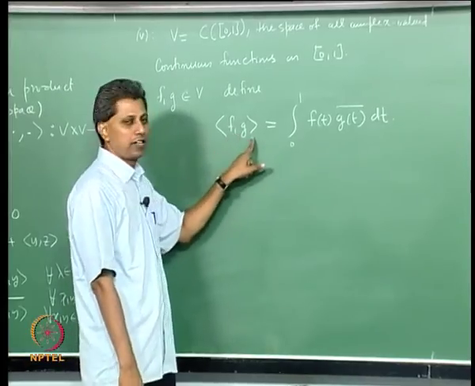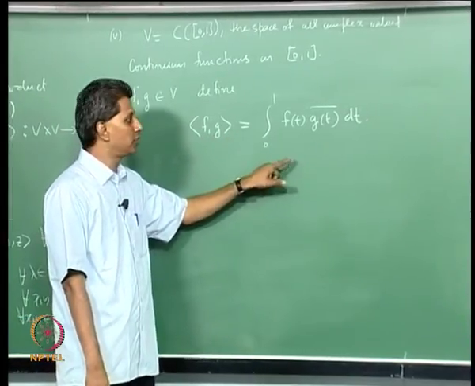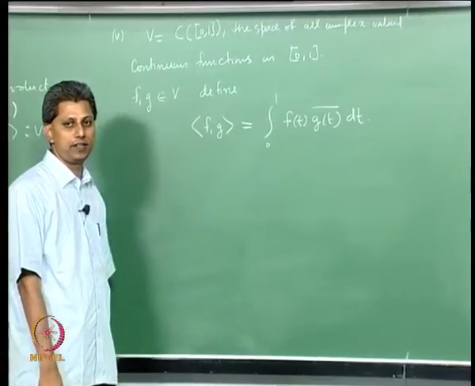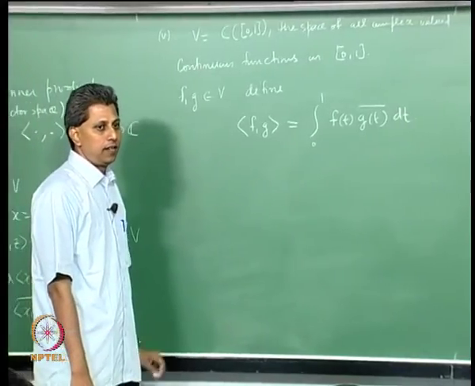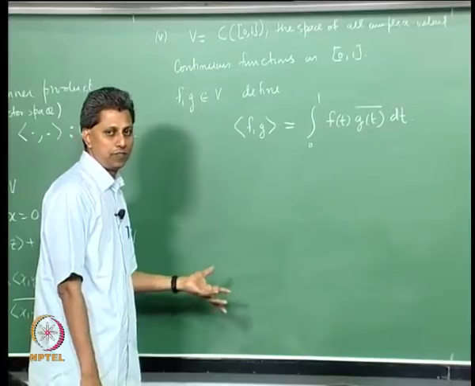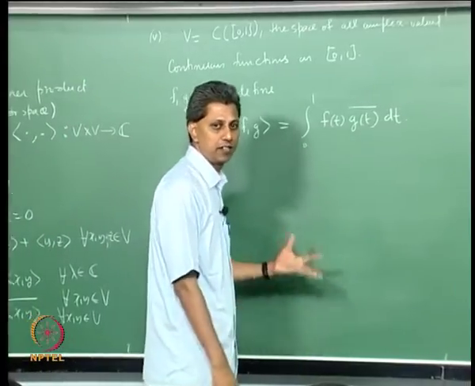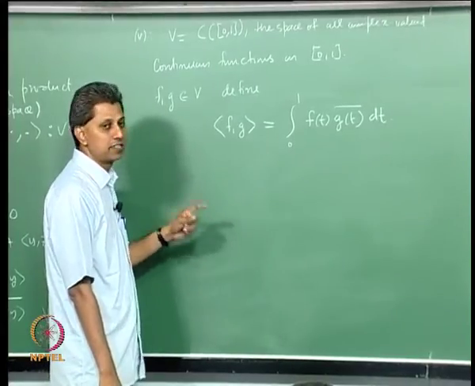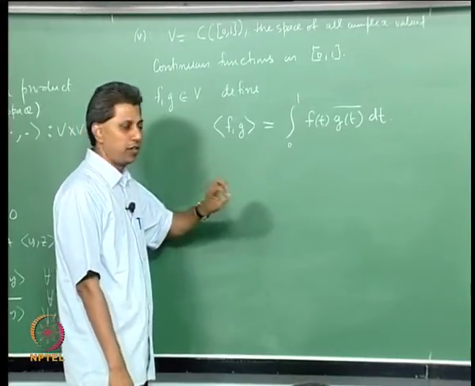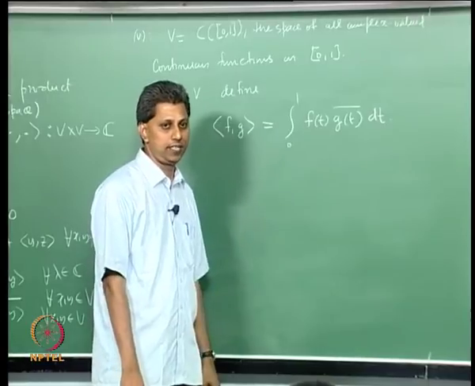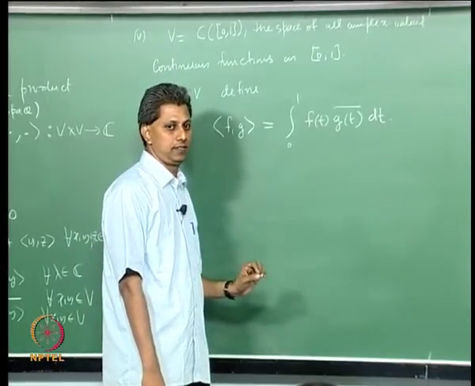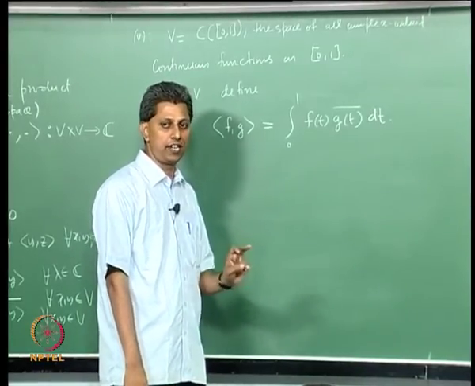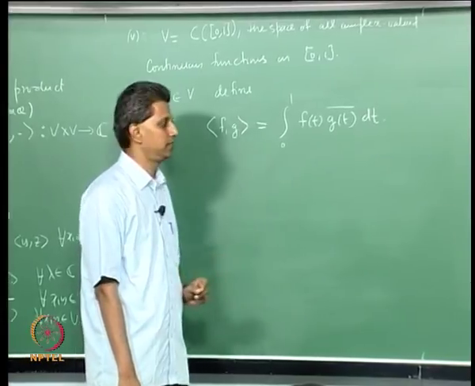First property is inner product f comma f. See, that is the integral 0 to 1 mod f square dt. It is a non-negative function, and we know from Lebesgue integration, if you want, that it is 0 if and only if the integrand is 0. It is a continuous non-negative function, mod f t square.